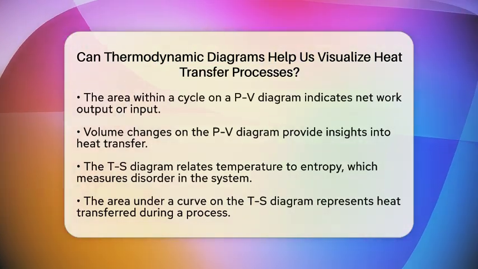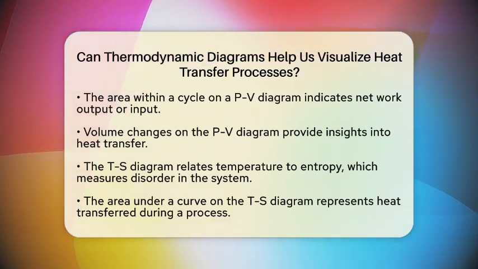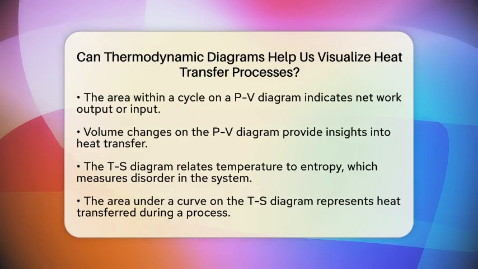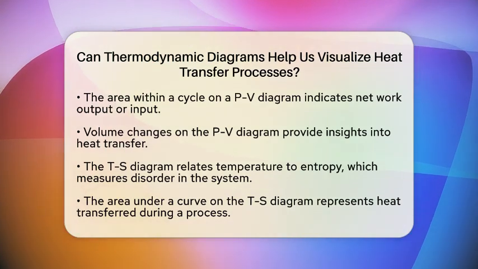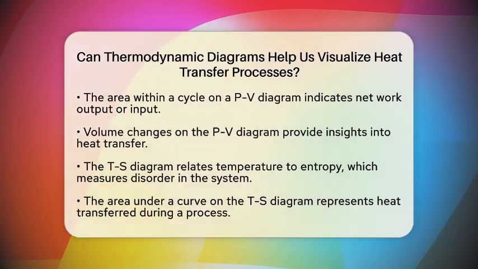On the other hand, the temperature-entropy diagram, known as the TS diagram, directly relates to heat transfer. Here, temperature is plotted against entropy, which measures disorder or energy dispersal in the system. The area under a process curve in this diagram represents the heat transferred during that process.